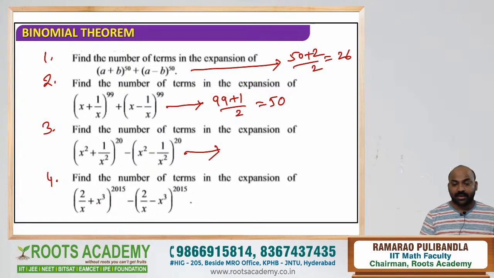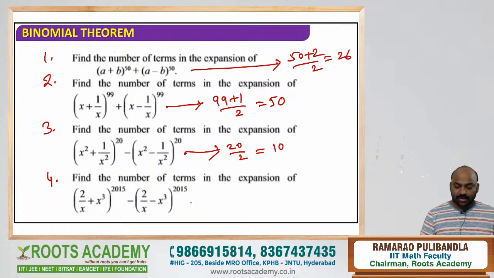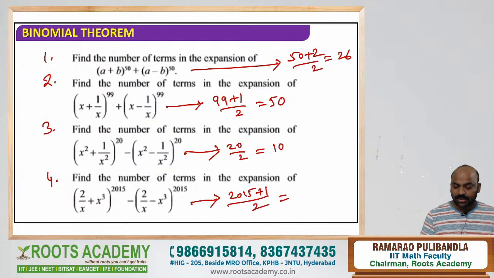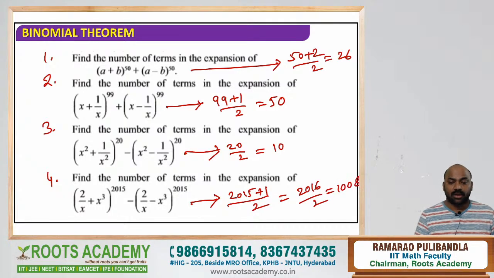Minus and even. Minus and even, what is the answer? N by 2. So 20 by 2, it is 10. Minus and odd, can you give me? Odd means either minus or plus. The answer will be the same. So the answer is 215 plus 1 by 2. How much is it? 2016 by 2. You get 1008. I think all of you got these 4 questions.